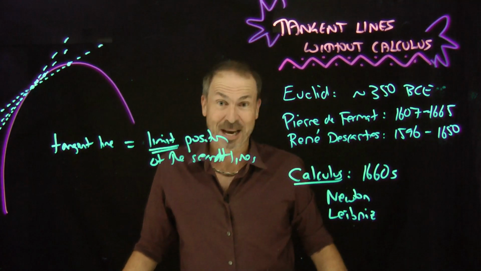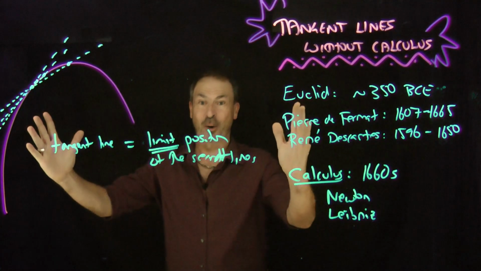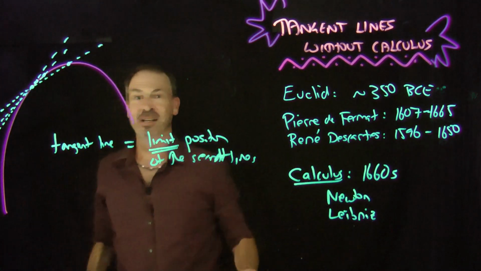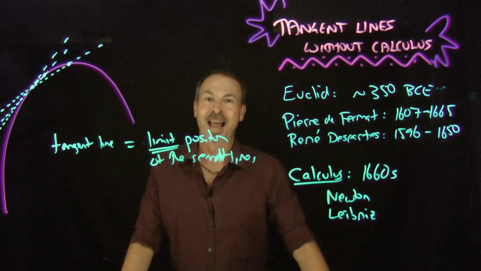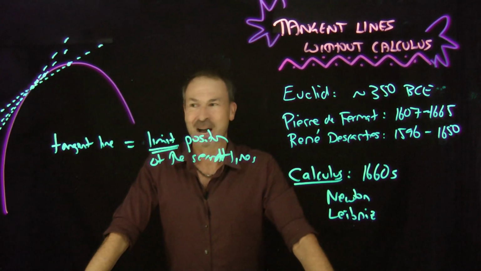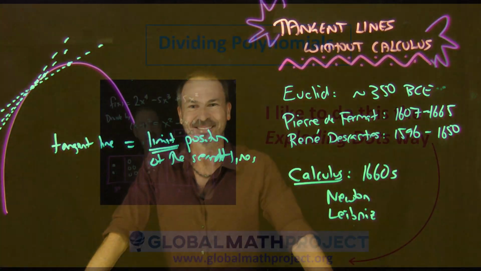So what I will share with you today is the purely algebraic way to find tangent lines to polynomial curves using the ideas of Fermat and Descartes, and maybe some modern ideas too. All right, so let's get cracking. This is going to be fun.